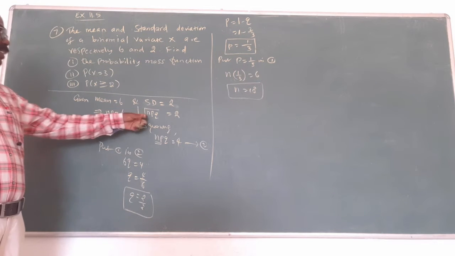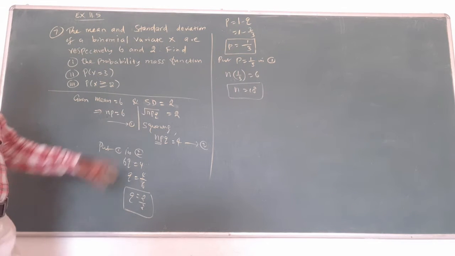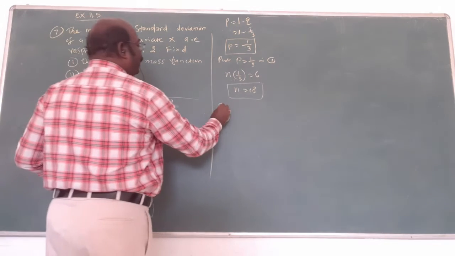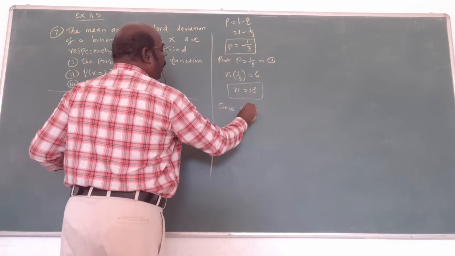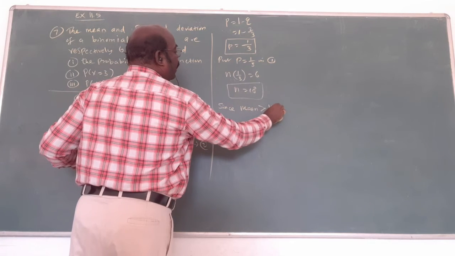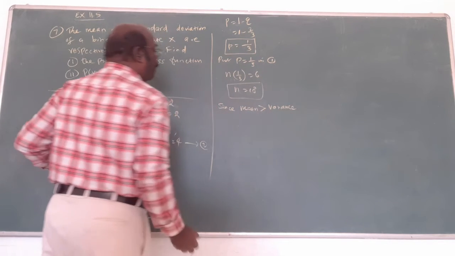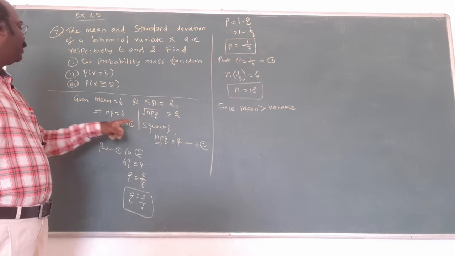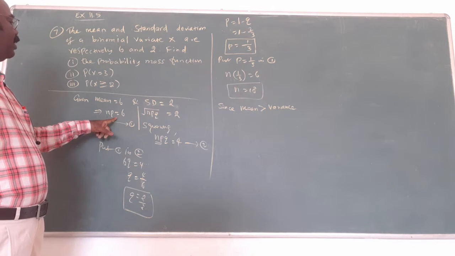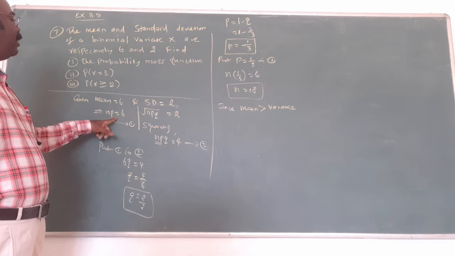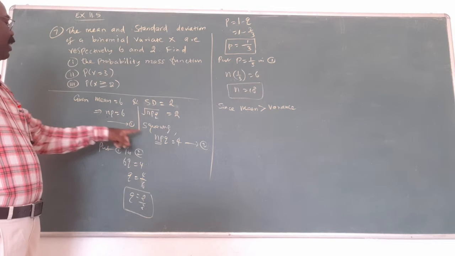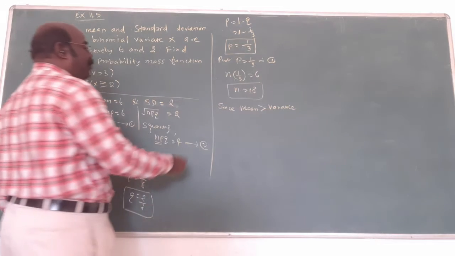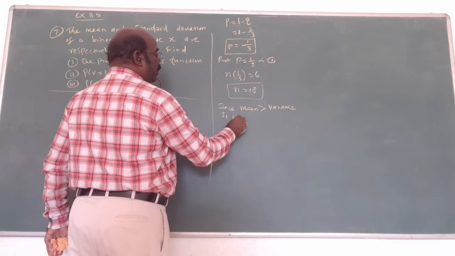Anyway, from mean and standard deviation, you will find the values of p, n, q. Now, since mean is greater than the variance, am I correct? See, mean equal to 6, variance equal to 4 only, no? Mean is greater than variance. That's why it is a binomial distribution.